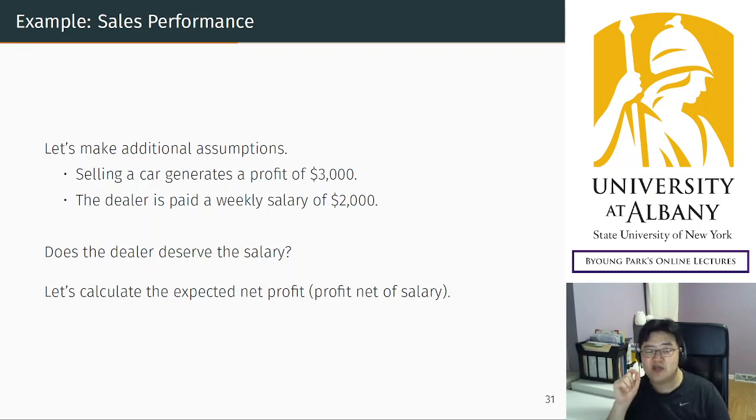Instead of the expectation, there are many possible alternatives, and expectation may have some problems. I'm telling you that, but still expectation is most common. So let's think about the expected net profit.